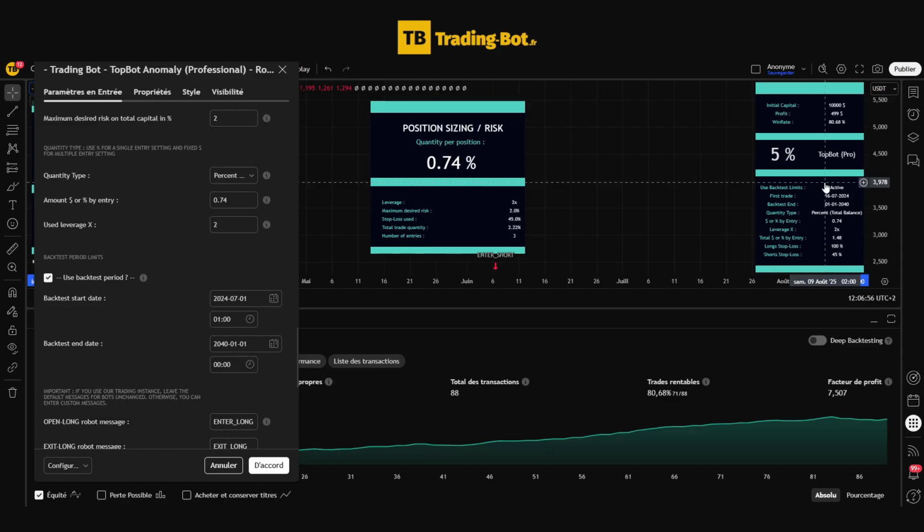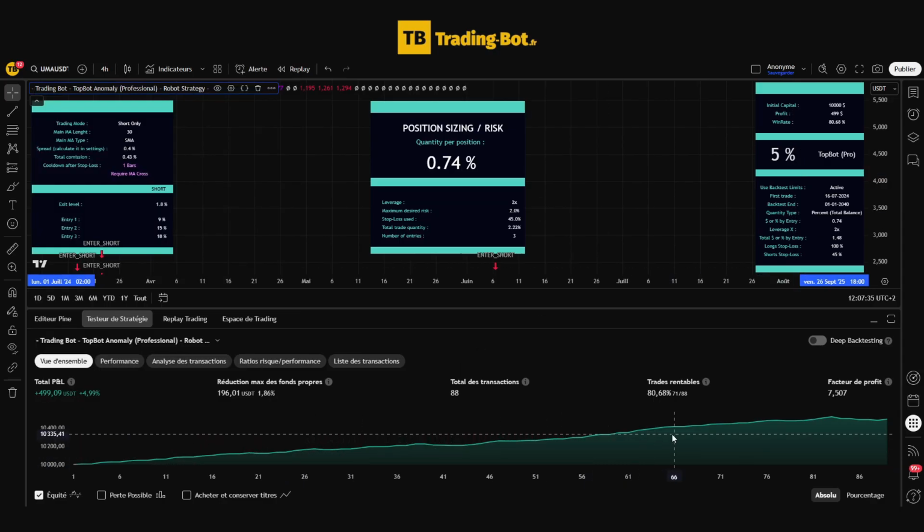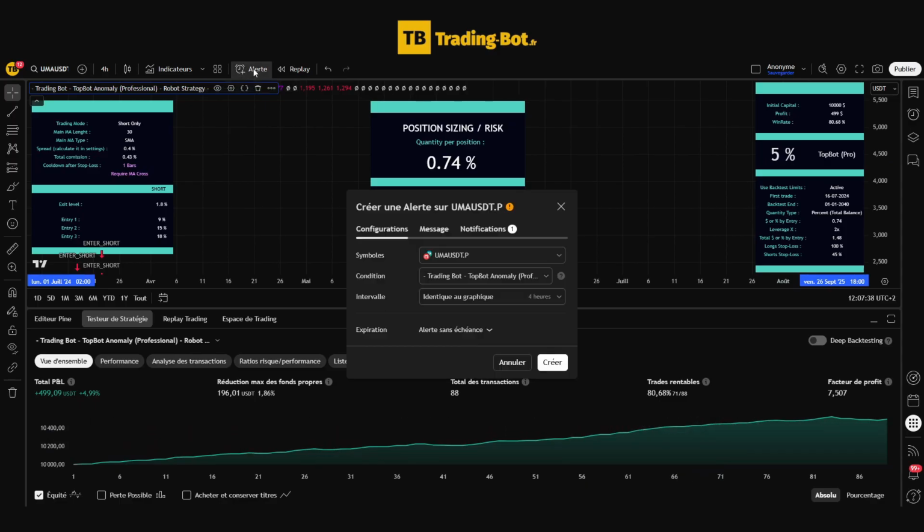And if 5% seems little to you, consider that it is possible to program 50, 100, 200, and even 400 trading bots on a single account, and each of the bots can have its own profitability that will add to your overall profit for the year. I'll let you do the math. We could then validate the settings of this bot with controlled risk management and automate it simply by creating an alert, as we saw just before.